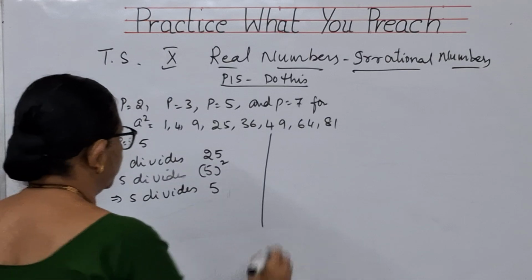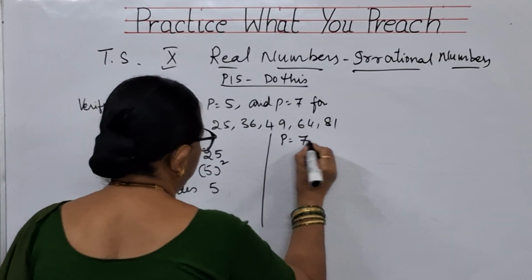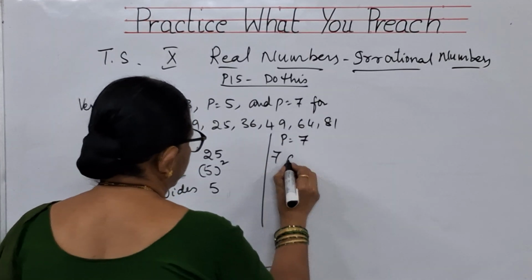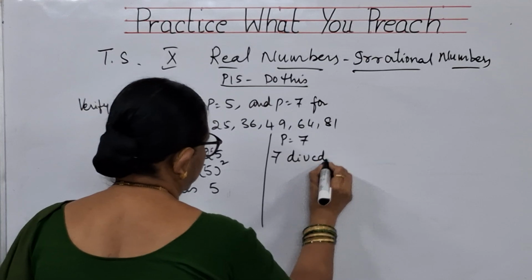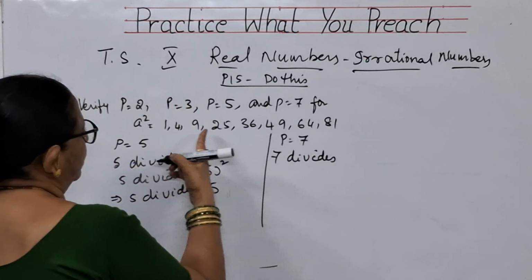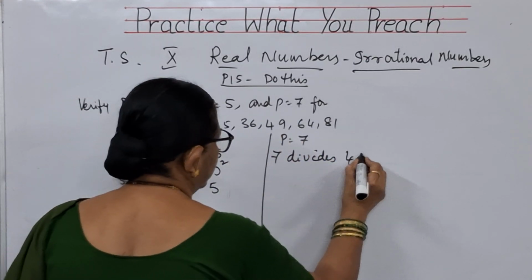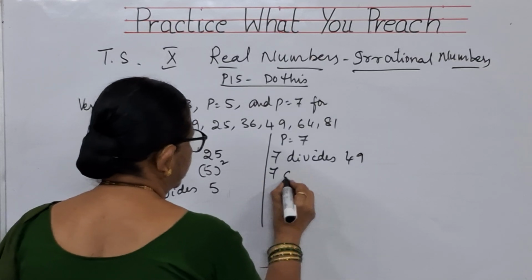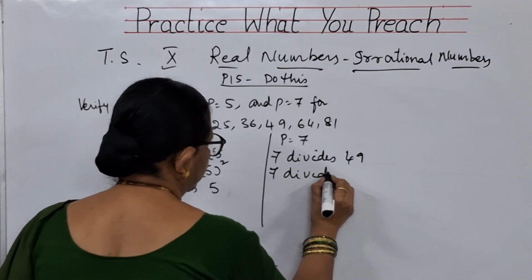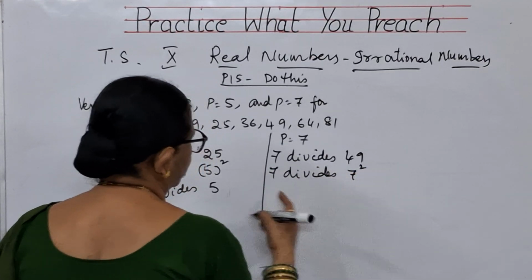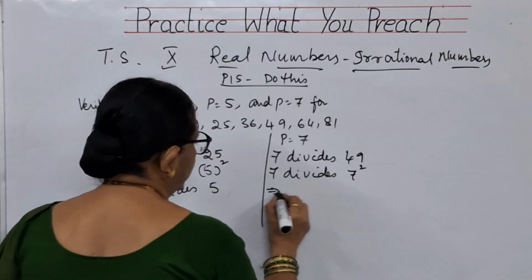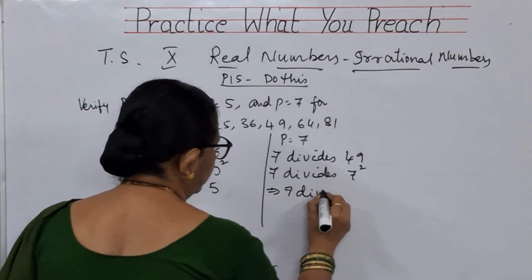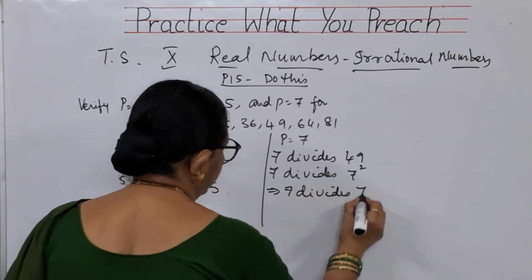Now, when you go to p is equal to 7, what are the values here? 7 divides only 49. That means 7 divides 7 squared. So 7 divides a squared. What does this imply? 7 divides a.